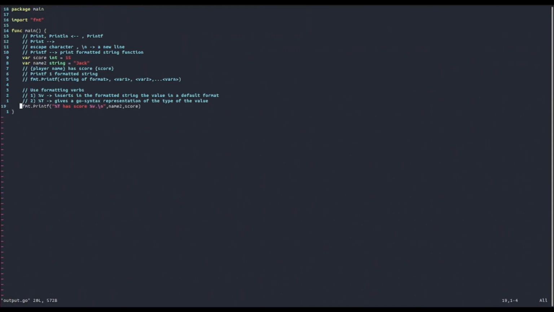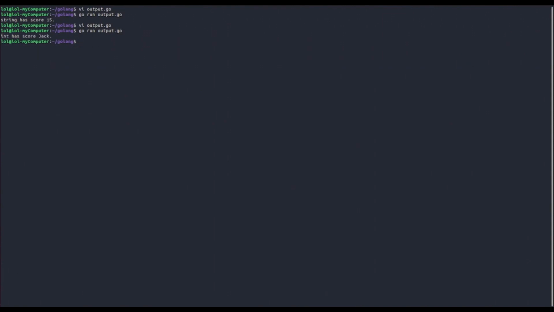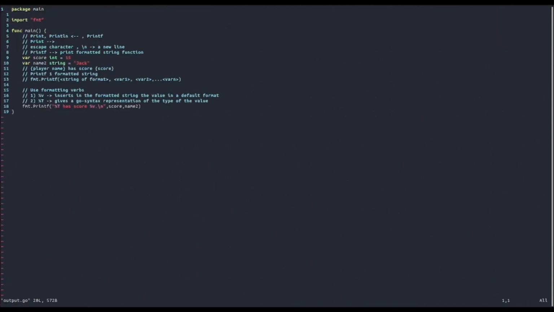As I said before, notice that the verbs are in order, meaning that the order of course matters here. If you try, for example, to substitute name2 with score, which is of int type, and insert name2 here, so we switch the order, then of course the Printf function takes the first variable that we inserted and puts it in the first formatting verb spot. Let's see what happens. We get int has scored Jack. In fact, the type of the first variable that we inserted, which is score, is an integer. With this said, we have seen two of the most important formatting verbs for the Printf function.